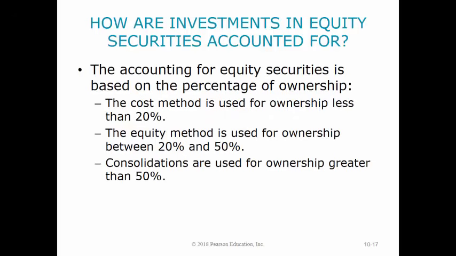The accounting for equity securities must be separated into three categories based on the percentage of ownership of the investor. Equity securities in which the investor owns less than 20% ownership in the voting stock of the investee can be either trading investments or available for sale investments. When a company invests in equity securities with 20 to 50% ownership of the investee's voting stock, the investor can significantly influence the investee's decisions. An investor that owns more than 50% of the investee stock owns a controlling interest.